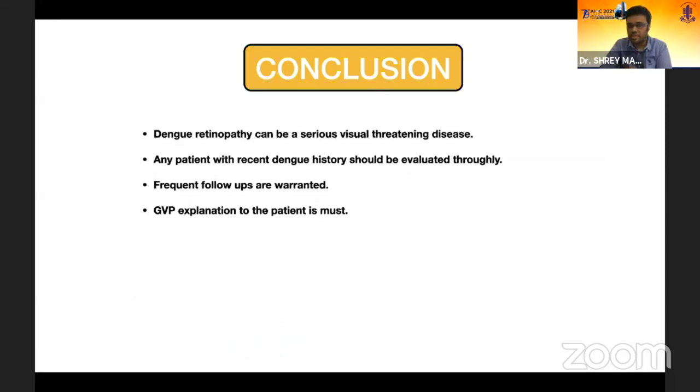So the take-home message is that if you get a dengue patient to your ophthalmology OPD, then do examine the fundus clearly, and do warn the patient about the guarded visual prognosis, because some patients can even have scotomas post-recovery also. And frequent follow-ups are warranted, as an ophthalmologist, for any dengue patient visiting your OPD.